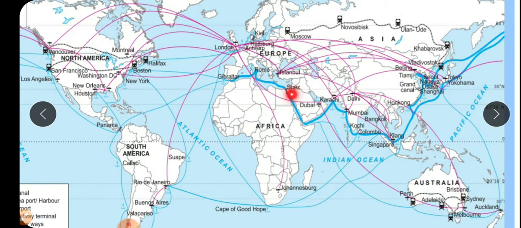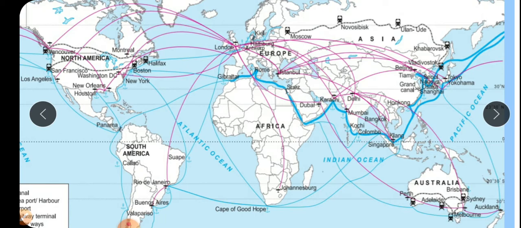Otherwise, the Suez Canal is a very useful and important canal in world water transportation, because it joins the Gulf countries, which are important for the production of mineral oil and gas, and they export this oil and gas to European countries and other countries in the world. So the Suez Canal plays an important role in water transportation nowadays.